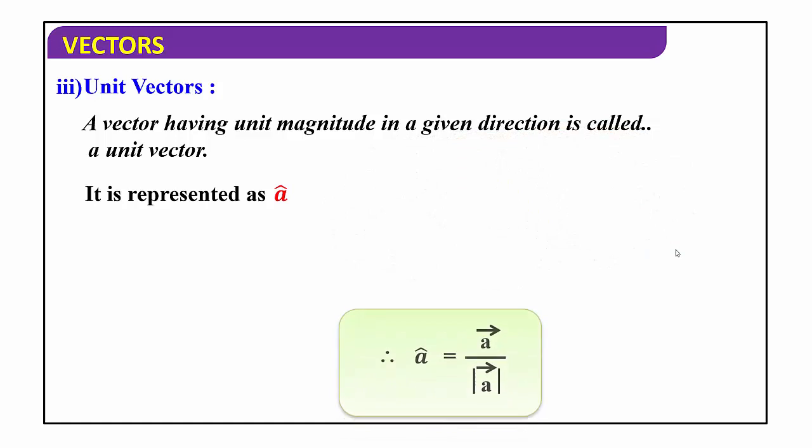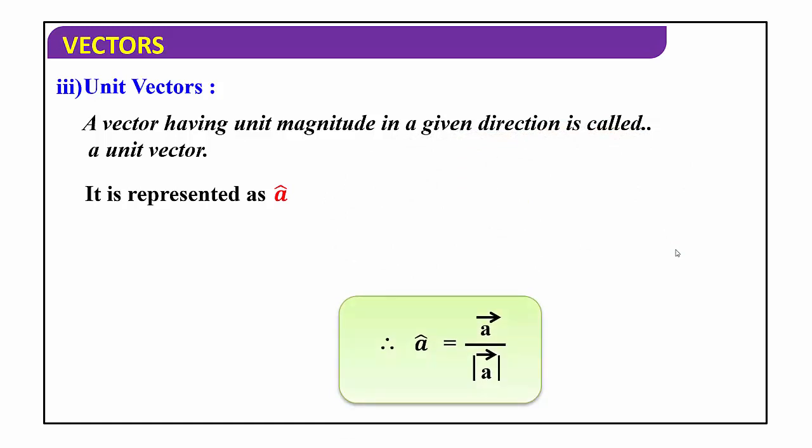So here, how to write unit vector? A cap is equal to given vector divided by magnitude of that vector. Given vector is vector A divided by magnitude of that vector. Whenever we are going to write its magnitude value, we have to write in a mod. This is mod of vector A. Mod of vector A gives only its magnitude value. So how to write unit vectors? A cap is equal to vector A divided by mod of A. So this is all about unit vectors.